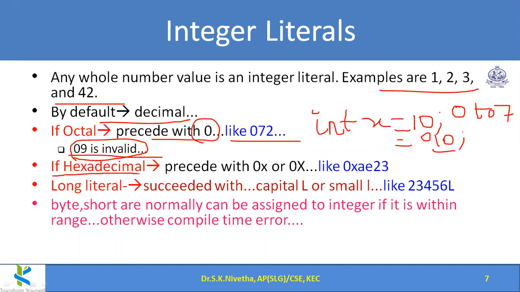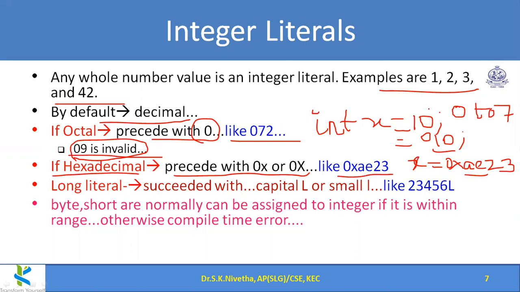And in hexadecimal, we can represent with the prefix 0x, with a small x or a capital X. In the same way, int x equal to 0x followed by a, e, 2, 3. I can assign values like this. You all know in hexadecimal representation, 10 to 15 is represented with A to F. So that notation we can remember here. In that way, hexadecimal constants can be assigned.